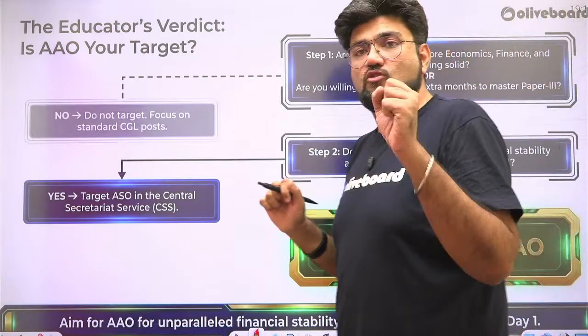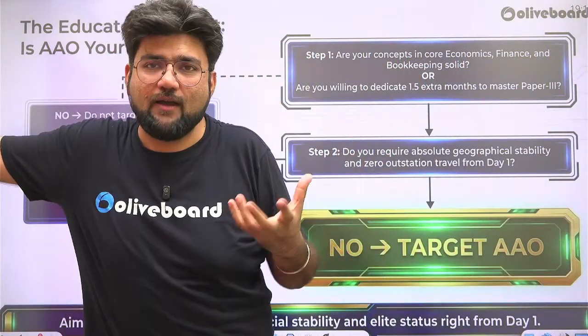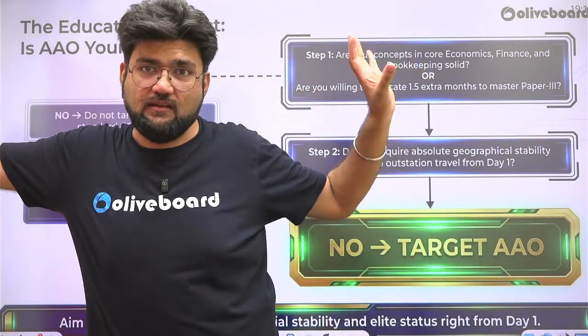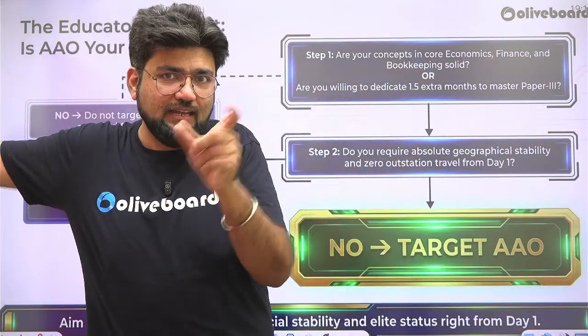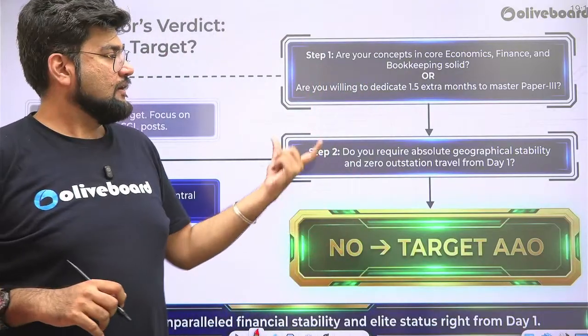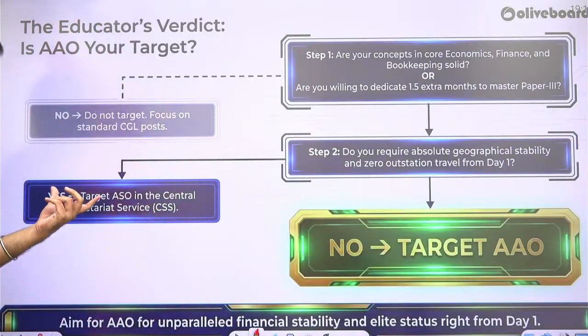Okay, my geographical stability involves that something like a home posting, or I'm closer to my home state, or I don't have to travel a lot, or I'm looking for, let's say, tier A big city. Okay, I have to be geographically in a certain region only, and I'm not going to travel. I'm looking for a desk job 9 to 5. If that is your option, then please go for the ASO and CSS in Delhi, NCR. In Delhi, you will be posted in the ministry, and you will be stationed here, and it's a normal 9 to 5 desk job.